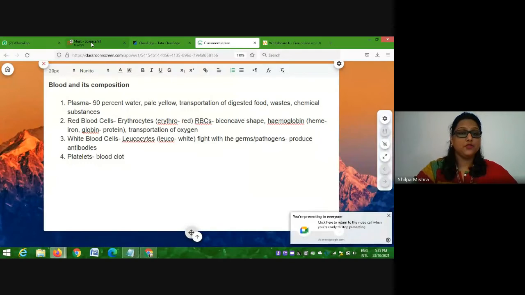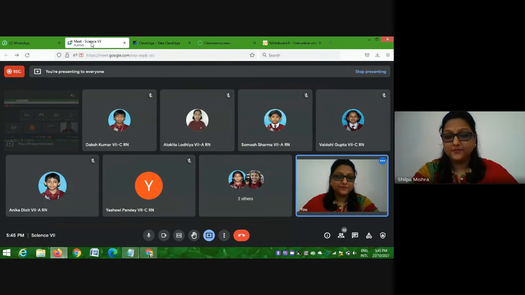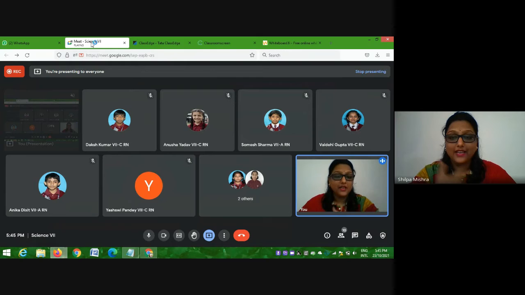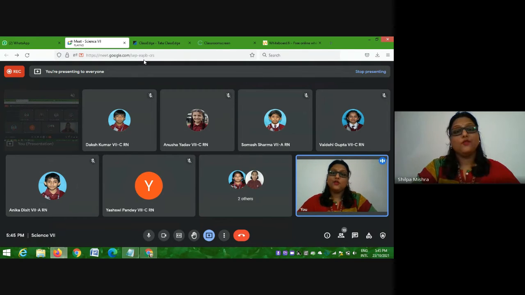Now this blood clot, students, sometimes you also scratch it out. The red layer is formed, yes or no? Sometimes there is itching and you scratch it out, right? So what happens? Again, blood flow takes place. Again, the blood comes out, isn't it?